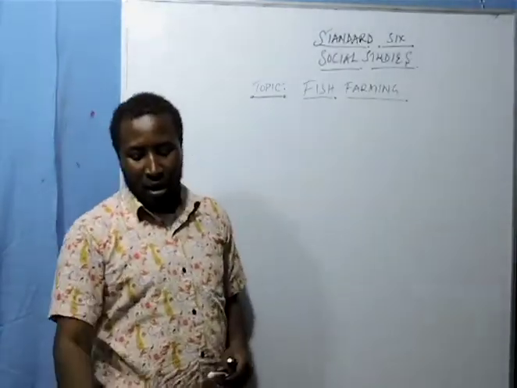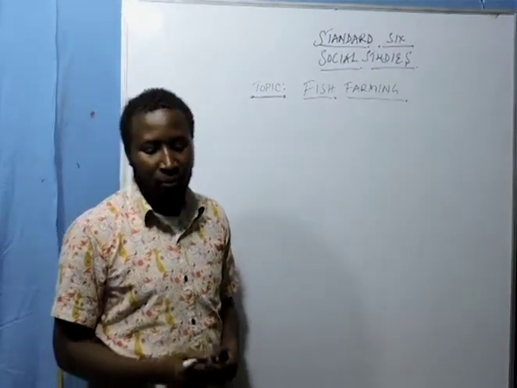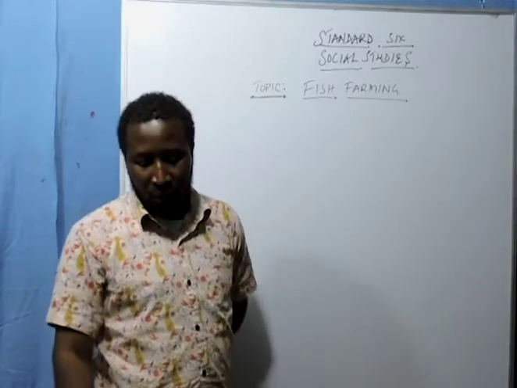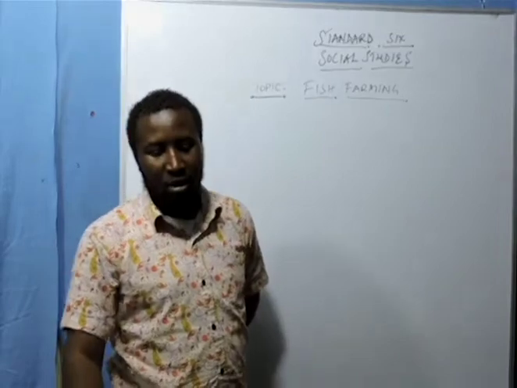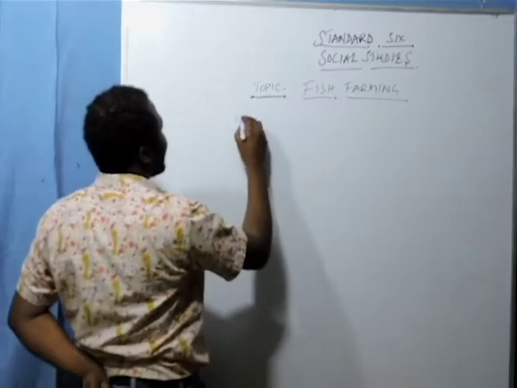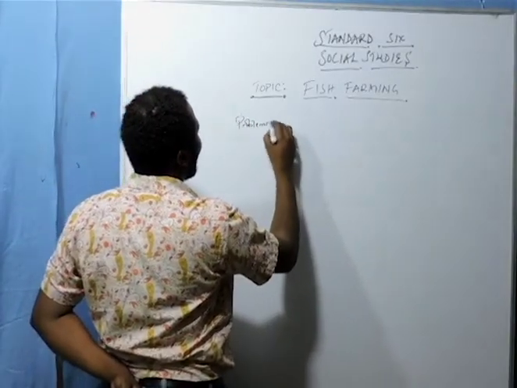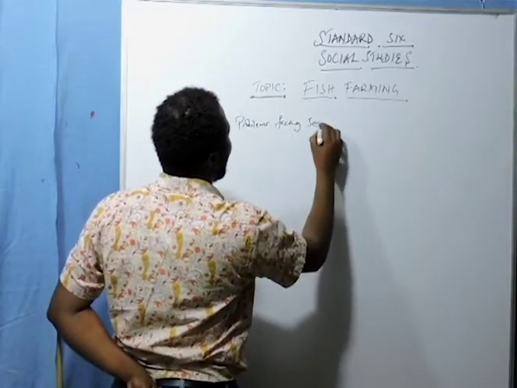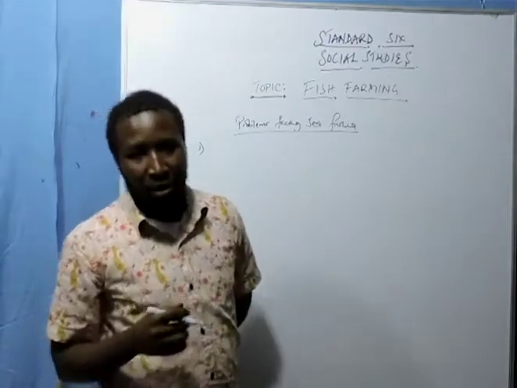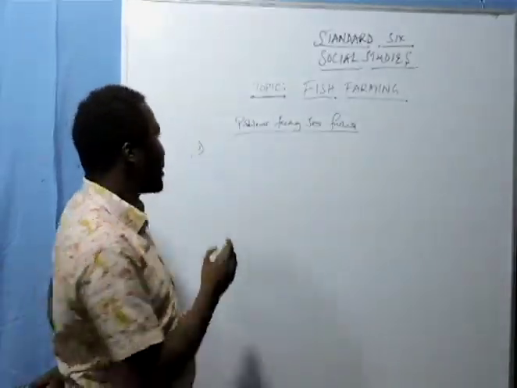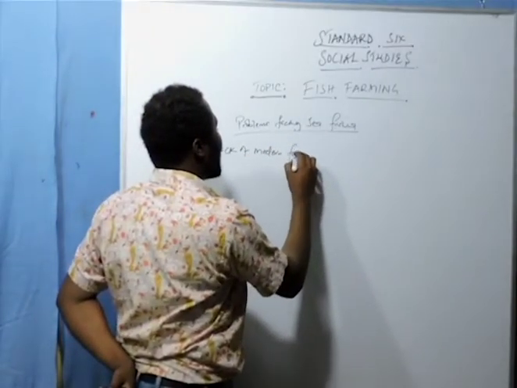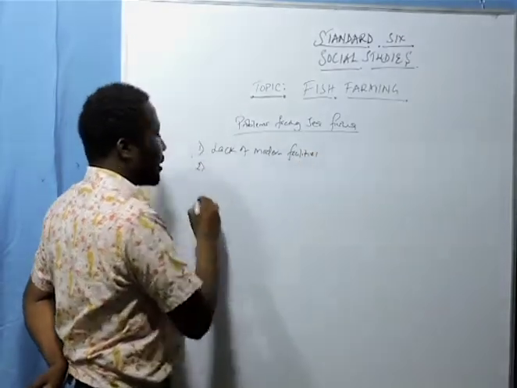Now lastly, we look at problems facing sea fishing in Kenya and Tanzania. So very quickly, number one, the problem we face is lack of modern facilities. We lack modern facilities for these items.